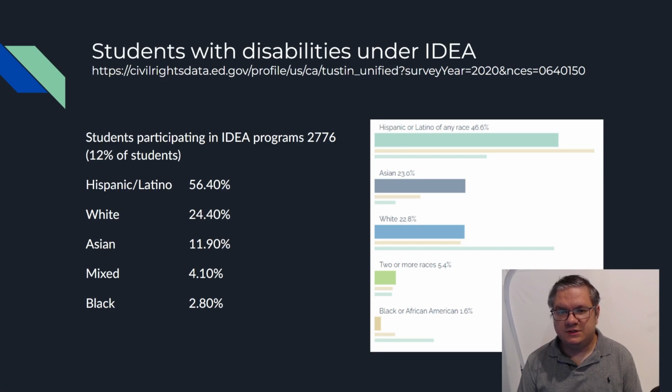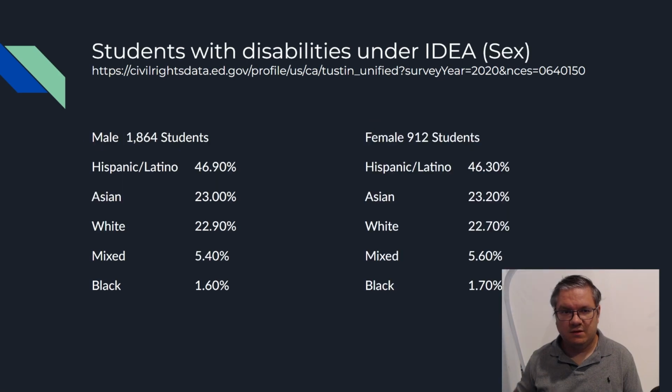So students participating in the IDEA program total about 2,776, which breaks down to about 12% of the total student body. Of that group, 56.4% are Latino, 24.4% are white, 11.9% are Asian, 4.1% are mixed, and 2.8% are black, which follows along with the basic breakdown of the demographics for the whole district.